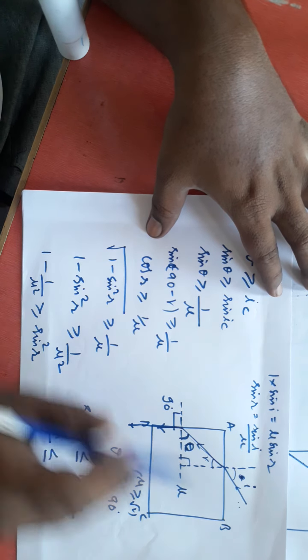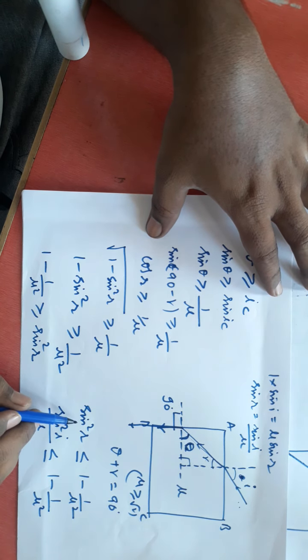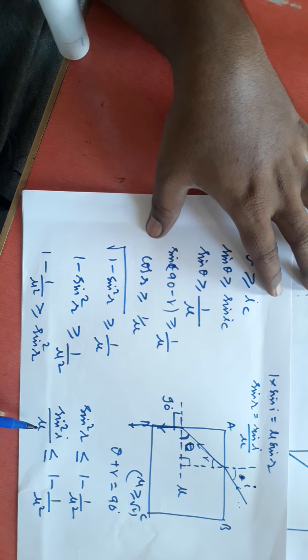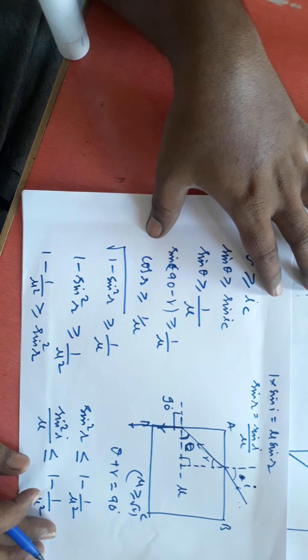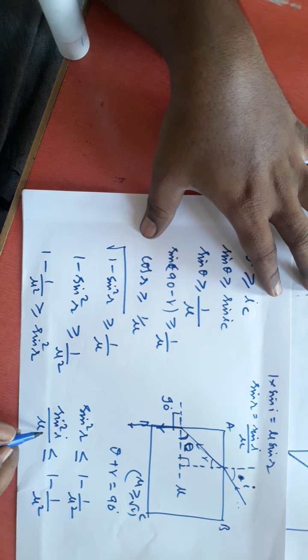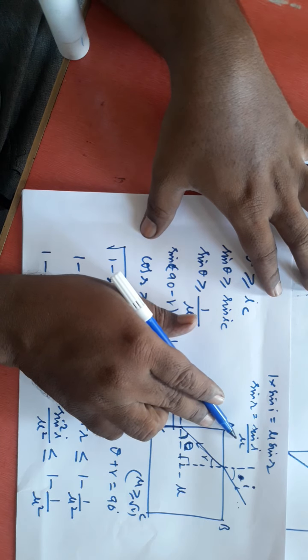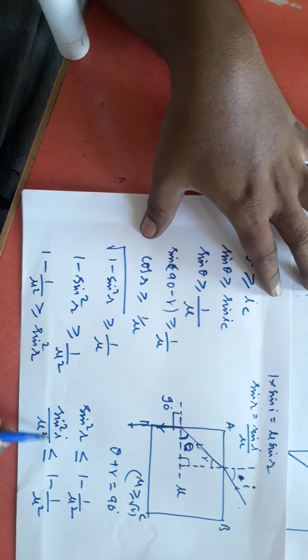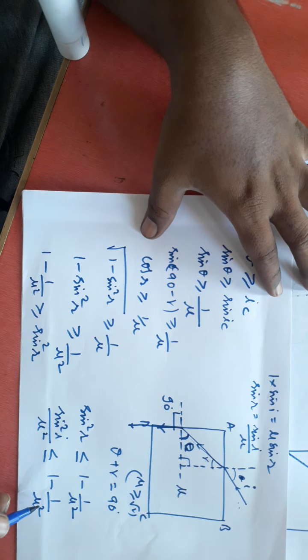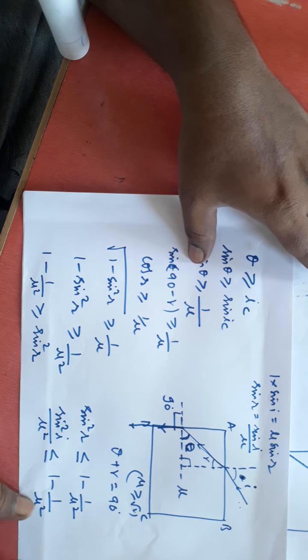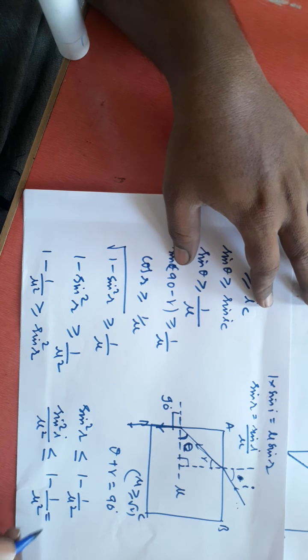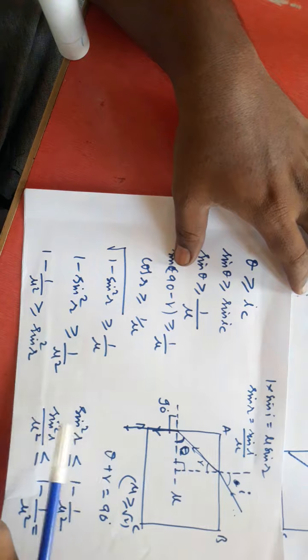Following this, I applied Snell's law here, and in place of sin square r, I took sin i by mu, and this will be squared also. Sin square r means sin i by mu whole square, that is sin square i divided by mu square. Then I want to calculate sin square i here. I will calculate it on the next page.